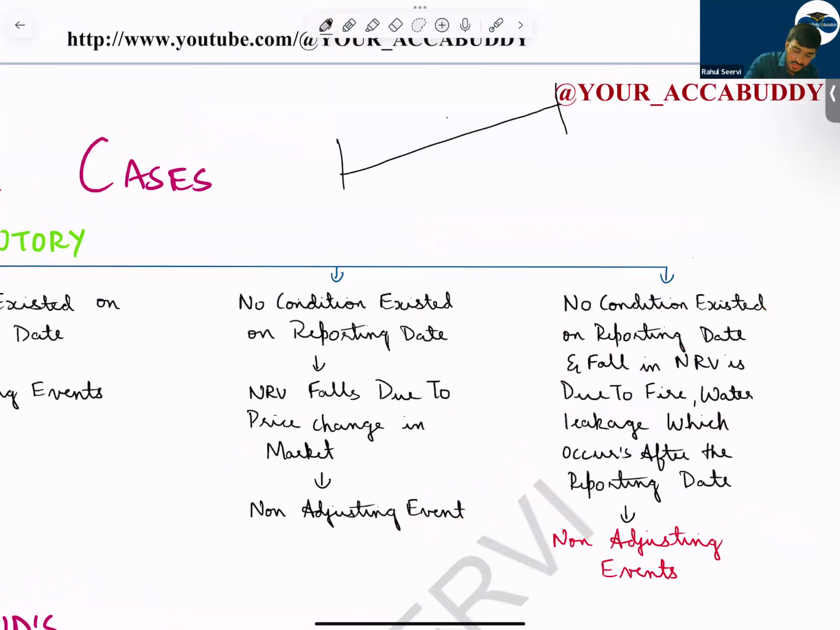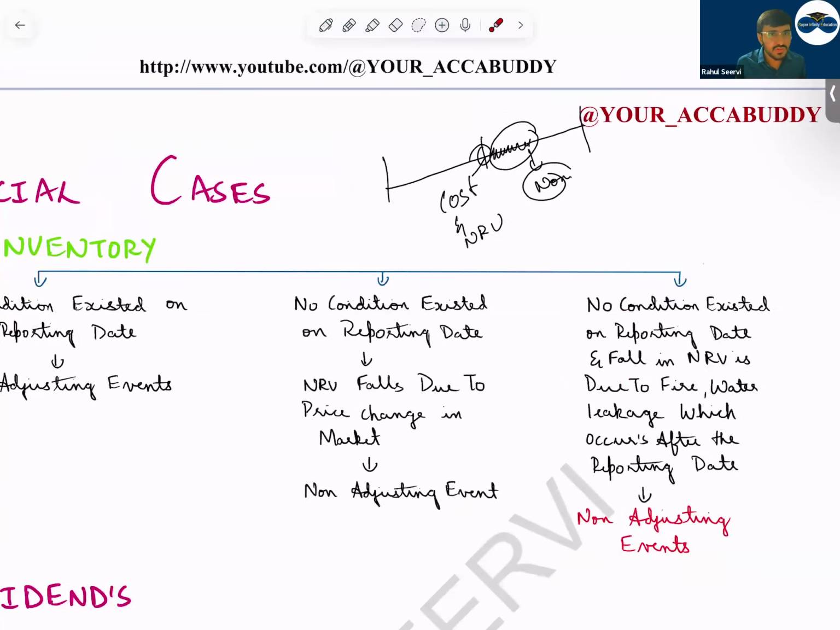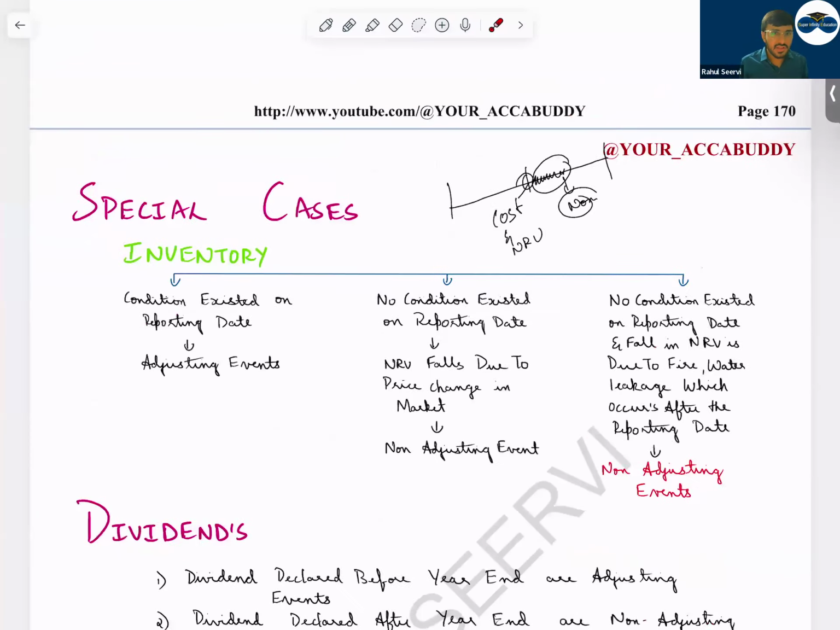You have to see, if today we calculate the cost and NRV and something took place after this, it becomes a non-adjusting event only. Because at the reporting date, we did not know that this will happen in the market. Can you predict that the NRV will fall down suddenly in the market? No. We can say, okay, in market, the price will fall by 5 to 10 rupees. But suddenly there is a fall of 100. It's a non-adjusting event because we did not know that this will happen. The condition was not there. If the condition is there, adjusting event.